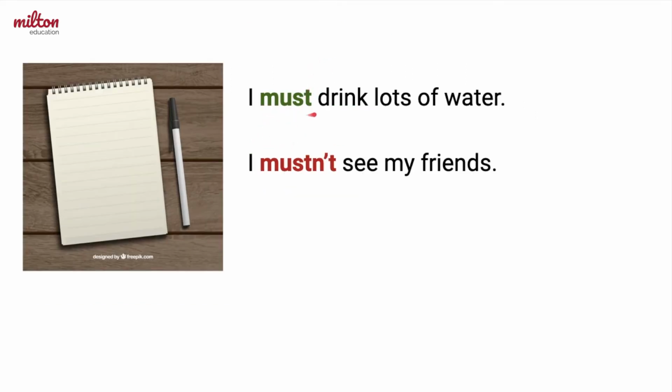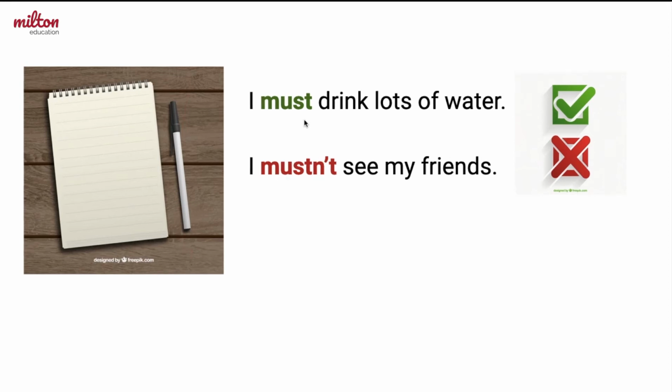Remember what my dad said? That I must drink lots of water. He also said, I mustn't see my friends. Must is an affirmative word. Mustn't is a negative word. Both of these verbs are verbs of obligation. When something is an obligation, that means we have to do it, or often there are negative consequences.